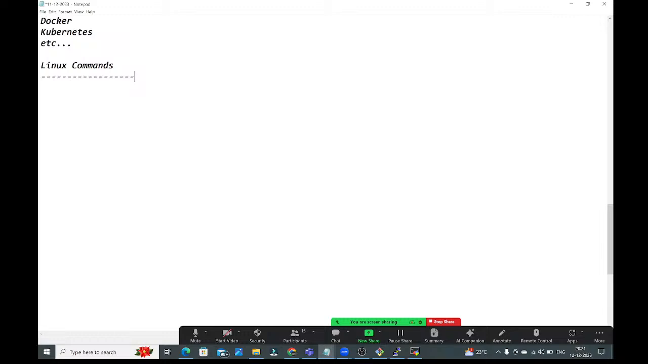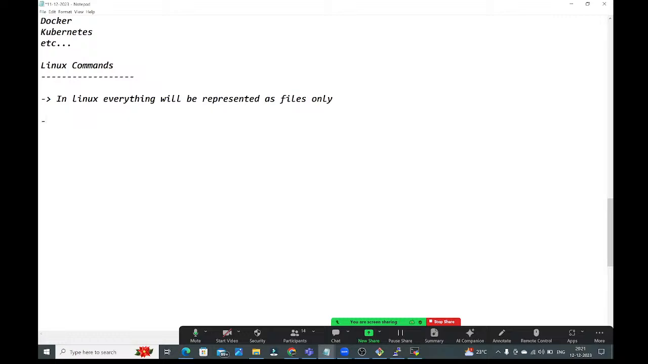See guys, in Linux, everything will be represented as files only. Whether it is a directory or normal text file, whatever it can be, everything will be represented as files only. Anything you can create in the Linux virtual machine, we will represent as files only.